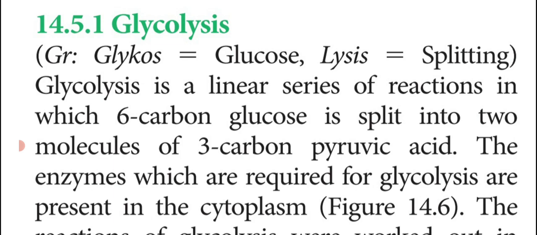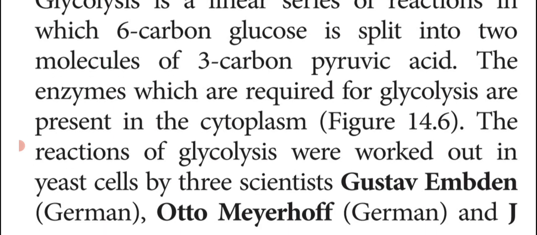Glycolysis is a linear series of reactions in which 6 carbon glucose is split into 2 molecules of 3 carbon pyruvic acid. For this process, they require enzymes which are present in the cytoplasm.